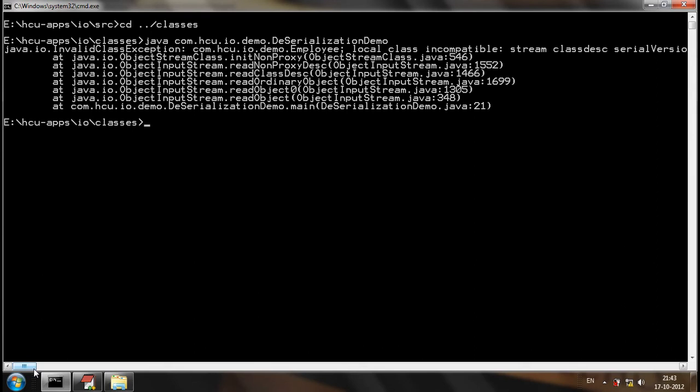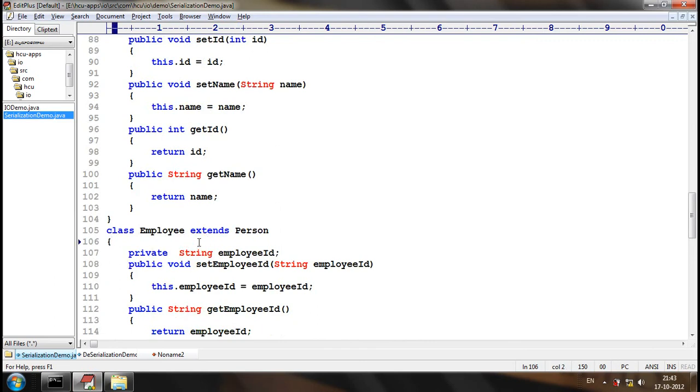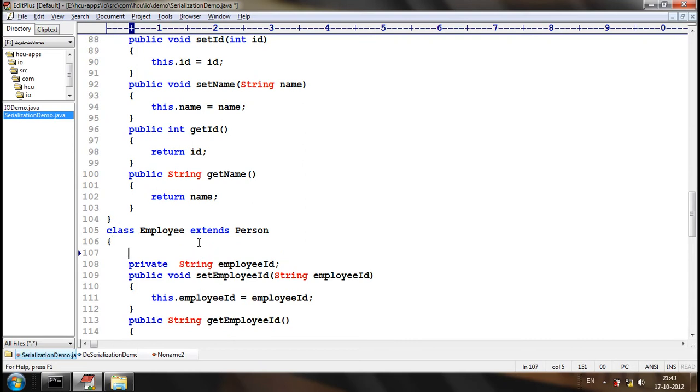But when there is a significant difference in the serializable class, to represent the change that has been made, we use an attribute. Let me tell once again.